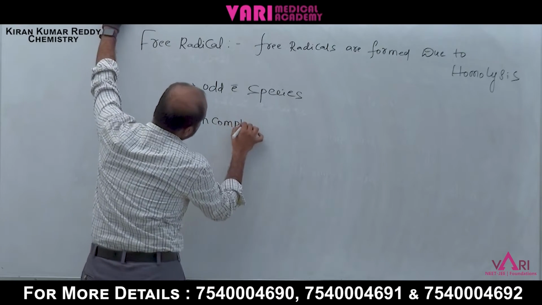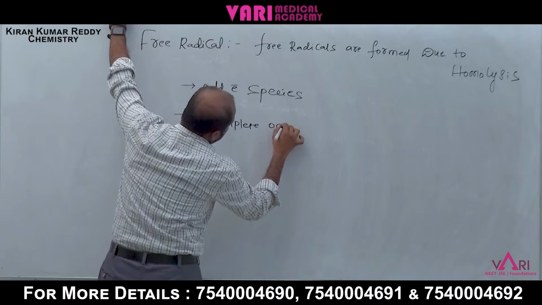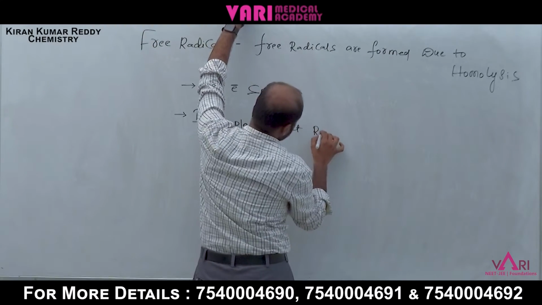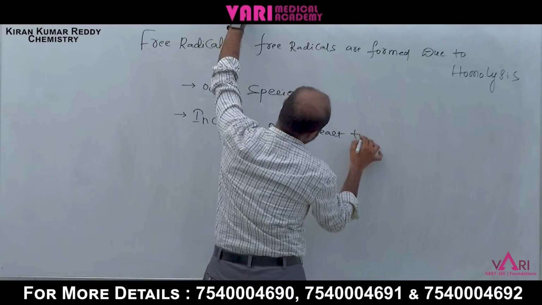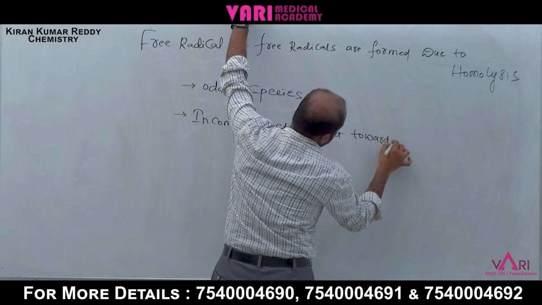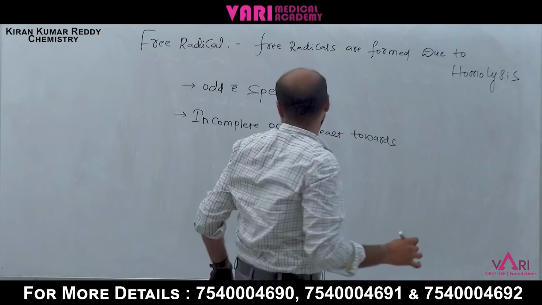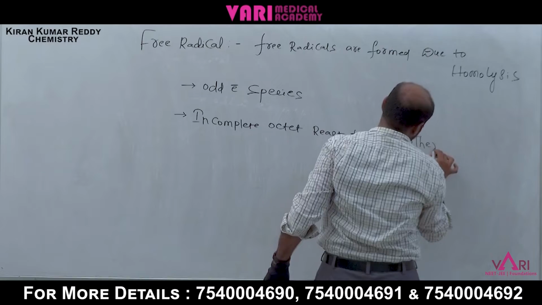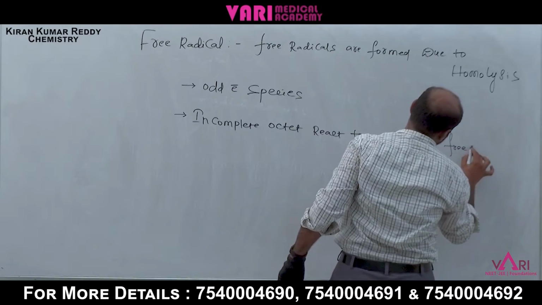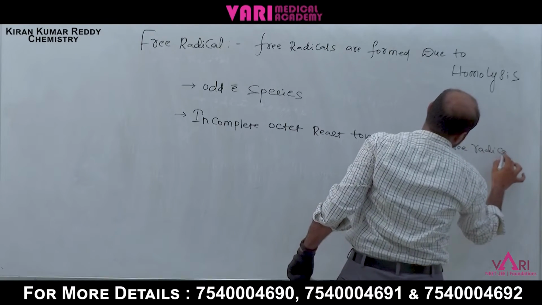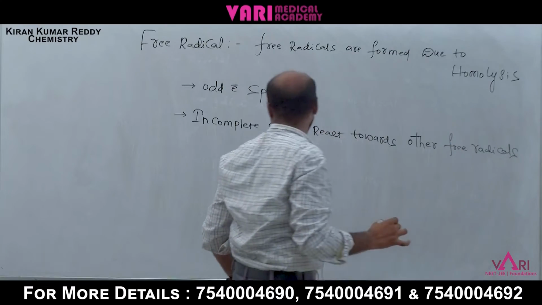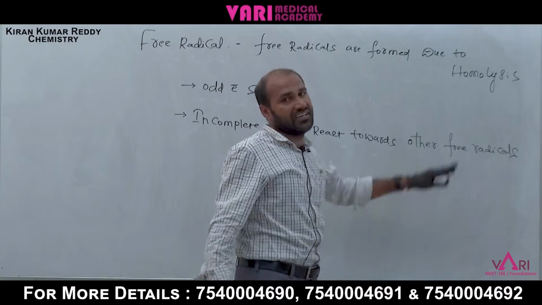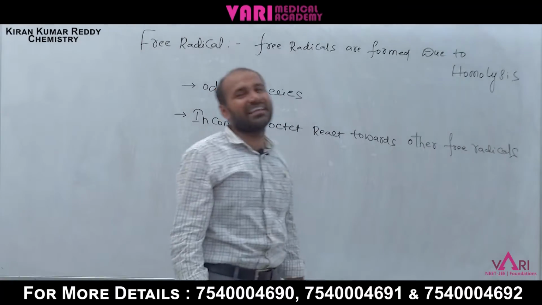Incomplete octet reacts towards other free radicals. What is happening? This incomplete octet reacts towards other free radicals, because free radicals are highly reactive.